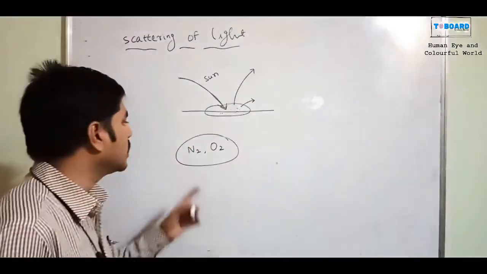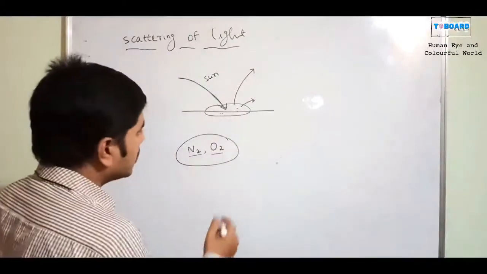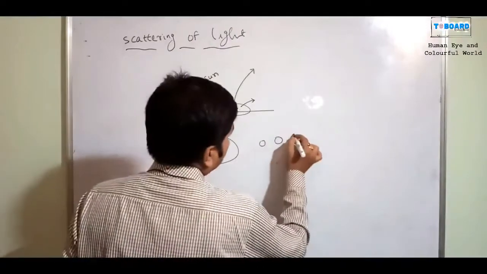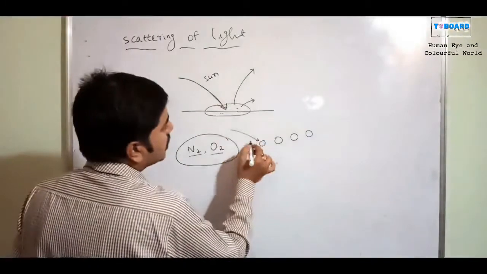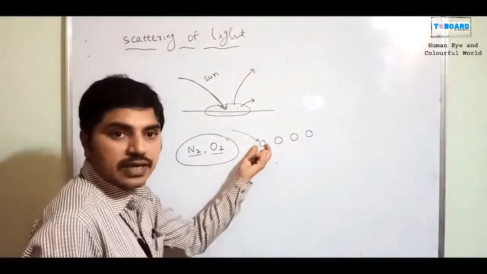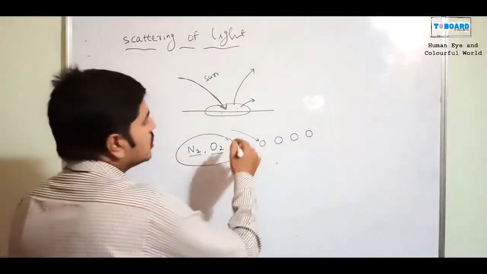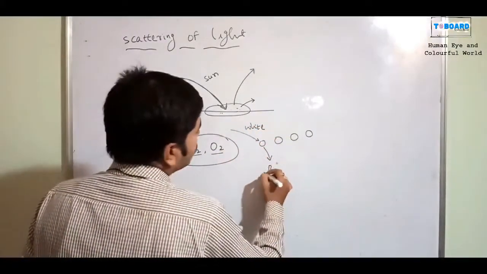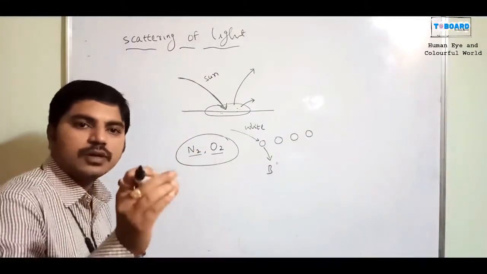For example, with N2 and O2, small particles are present in our environment. If a ray of light falls on small particles, the size of the molecule decides which colors of light are refracted, so the white light refracts and we get blue light. So N2 and O2 molecules are responsible for the blue color light.